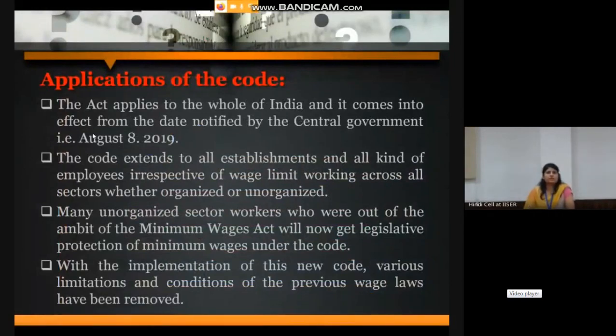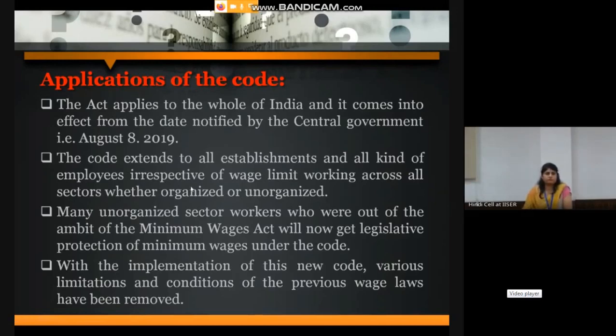This code has been notified by the central government on August 8, 2019. This act applies to the whole of India. Further, this code extends to all establishments and all kinds of employees. This code is more beneficial for those who are working in the unorganized sector, as now they are getting legal protection of minimum wages under this code. Further, a major application of this code is that it has removed the various limitations and conditions of previous wage laws.